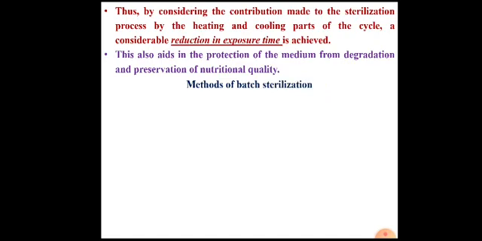Now, there are methods of batch sterilization, what we experience in the laboratory and in fermentation. So the first method is sterilization in the fermentation vessel itself. The medium is poured into the fermentation vessel, and then in the fermentation vessel itself the medium is sterilized. But the disadvantage is corrosion of fermentation wall. It may happen, or it is dependent on the composition of fermentation medium.